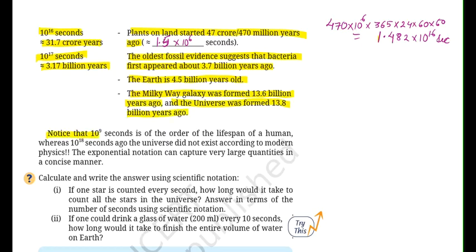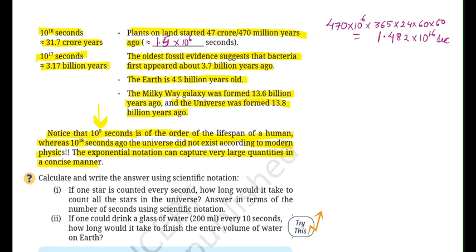Notice that 10 to the power of 9 seconds is of the order of the lifespan of a human, whereas 10 to the power of 18 seconds ago the universe did not exist according to modern physics. The exponential notation can capture very large quantities in a concise manner. देख रहे हो कितना डिफरेंस आ रहा है यहाँ पे कि 10 टू द पावर 9 सेकेंड्स जो है वो एवरेज लाइफ स्पैन है ह्यूमन का, और एक जगह हम क्या बोल रहे हैं कि 10 टू द पावर ऑफ 18 सेकेंड्स अगो पहले यूनिवर्स ही एग्जिस्ट नहीं करता था.